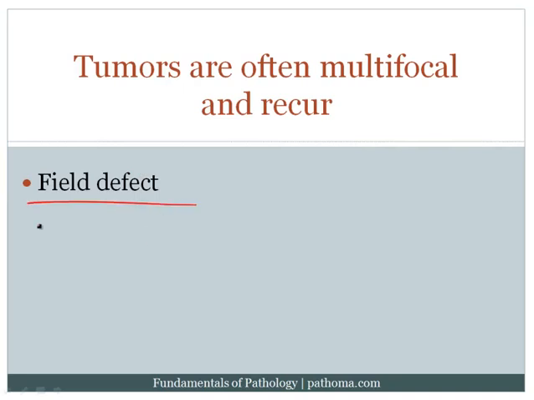Now here the idea is that the entire urothelium has been hit with carcinogens over a long period of time, especially in a person who smokes, and so the entire field, all of the urothelial surface, is essentially mutated, and it's only a matter of time before multiple tumors develop. And so patients often have multiple tumors, and they often have recurrence because there are so many mutations lining the surface of that urothelium. Again, that's called a field defect.